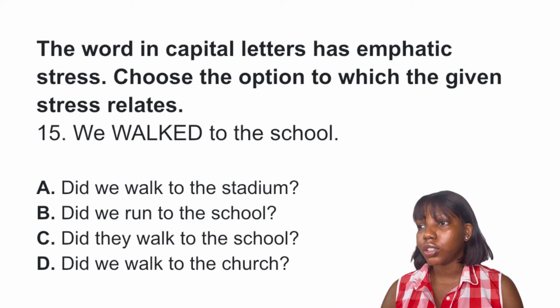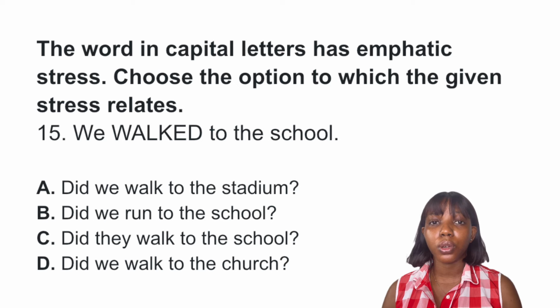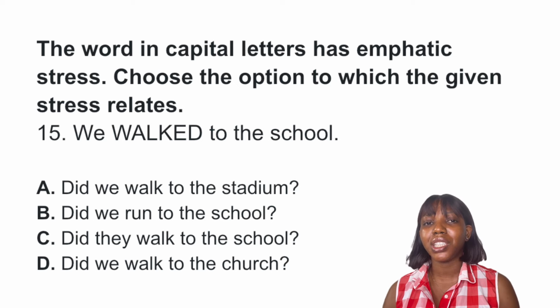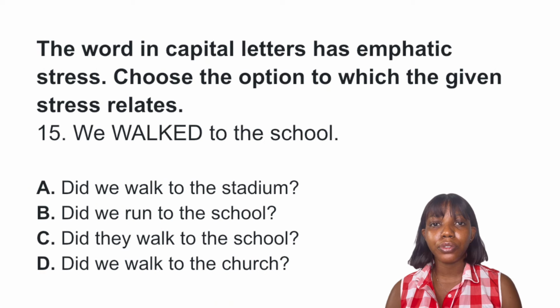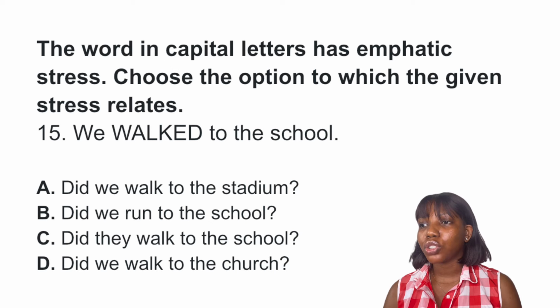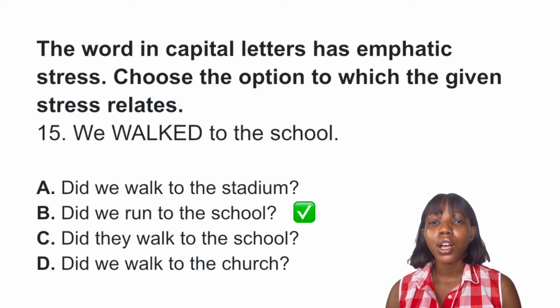Question 15. This question is under emphatic stress. We walked to the school. The emphasized word is walk. The idea behind emphatic stress questions is basically to look for an option that has a different word to show contrast. So all you need to do is go to the options and look for an option that has a different word compared to the emphasized word. The answer to this question is option B, because whatever verb form it takes does not matter, it's still the same. Instead of walk, we have run in option B. Did we run to the school? Option B is the final answer to this question.